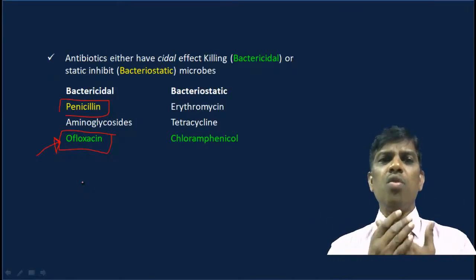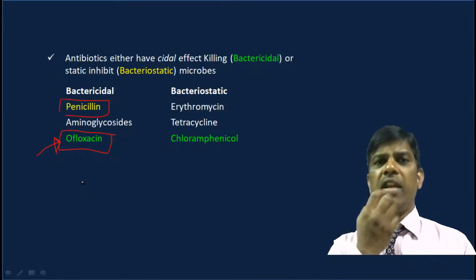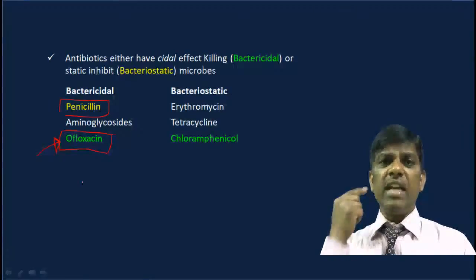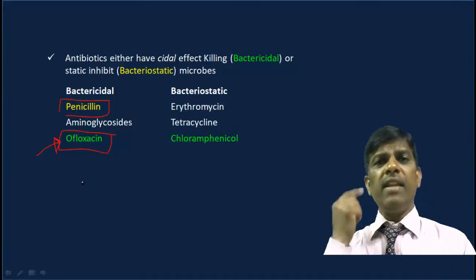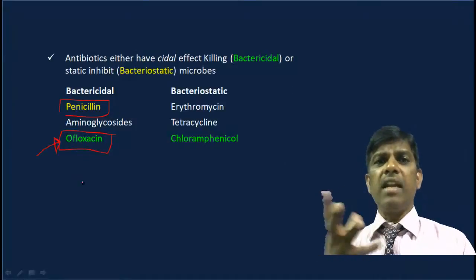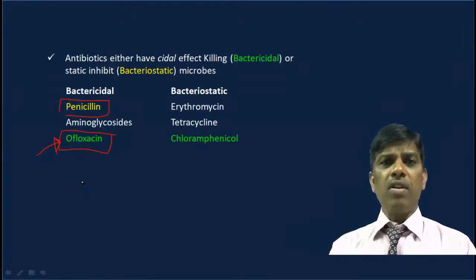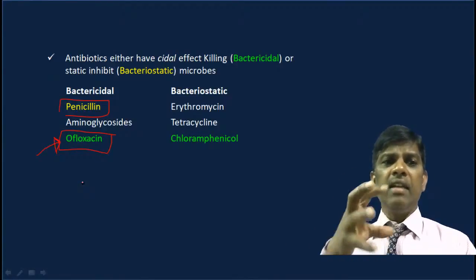Since the oral cavity sometimes has cavities in our teeth, dentists will prescribe ofloxacin for cavities caused by any bacteria, gram negative or positive. So this broad spectrum ofloxacin is going to act as a bactericide.